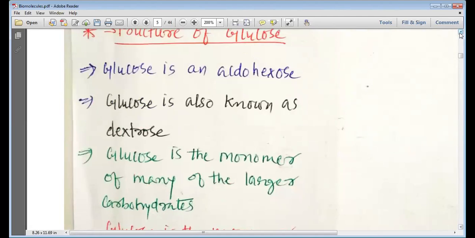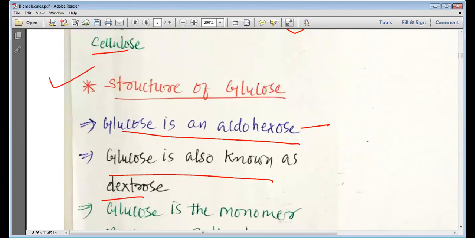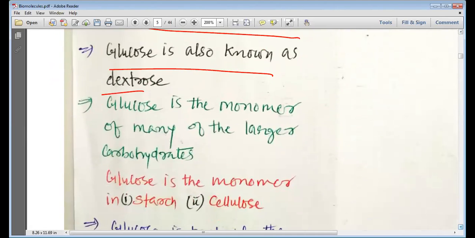Now, my dear students, we want to study about the structure of glucose. Glucose is an aldohexose, so it has aldehyde as a functional group. Glucose is known as dextrose. Please remember that glucose is known as dextrose. So in hospital, if you go and meet a patient, you will find that the bottle which is given to the patient has dextrose written on it.